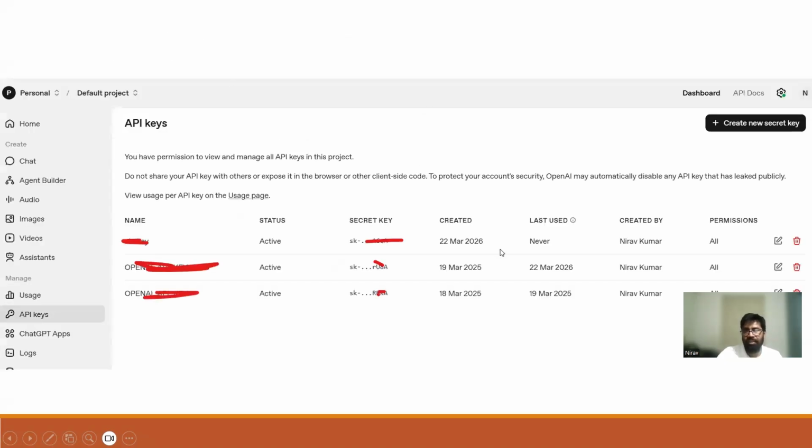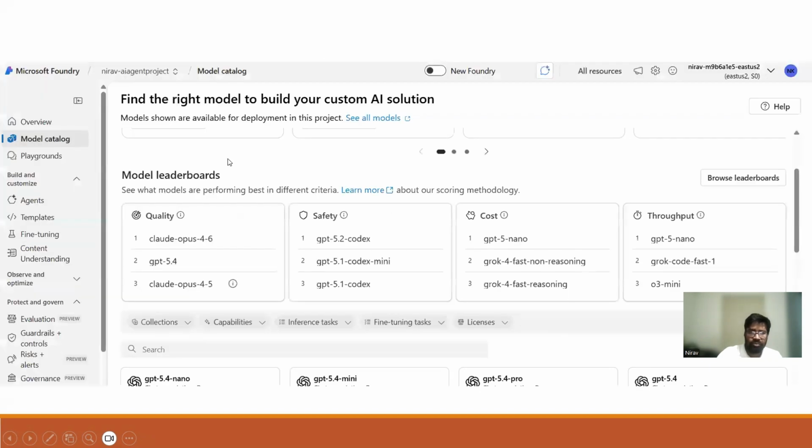If you see, this is OpenAI, right? You need to give a subscription there. Once you can generate a key and secret, you can use that in your applications, right? The same way, this is Microsoft Azure AI Foundry. There you can deploy whatever LLMs you want, and you can use it in your applications. You will be able to get its credentials once you deploy.